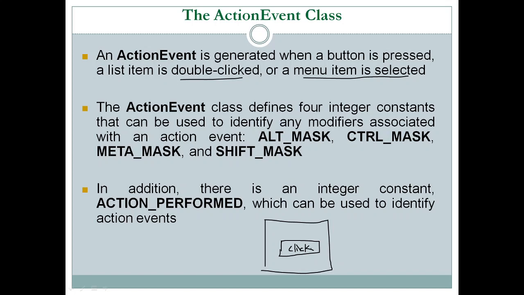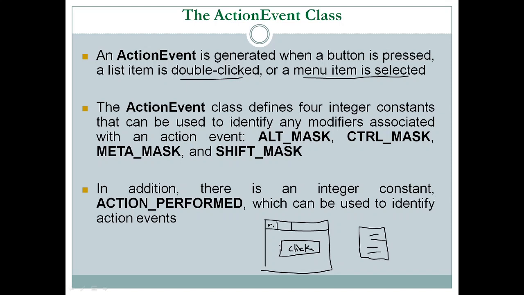Even the action event is generated when we double click on a list of items. If you have a list box with some list of items, and when you double click on any of these items, again the action event is generated or created. It is also created when we click on a menu, like if you have a file menu, file and edit and other menus. Whenever we select a menu item, the action event is generated.